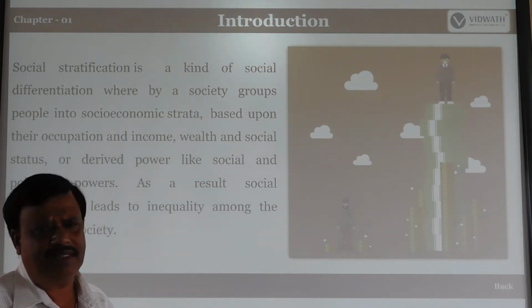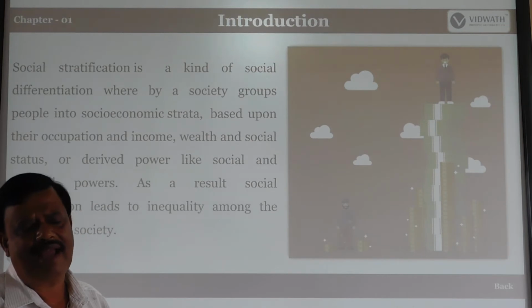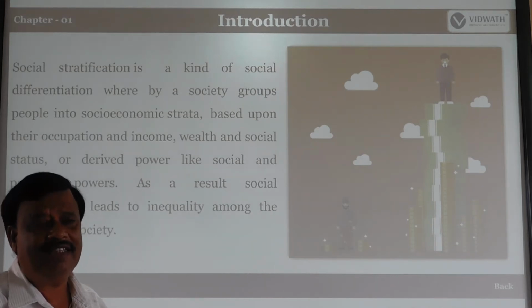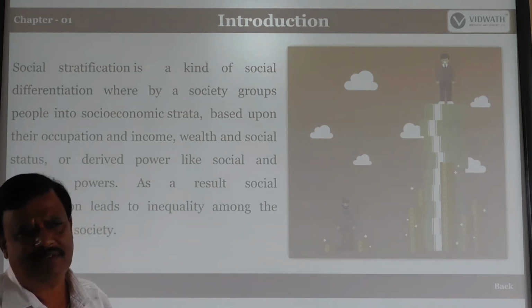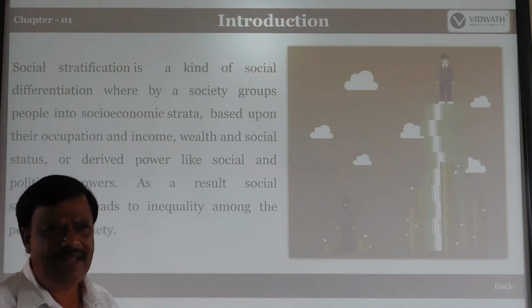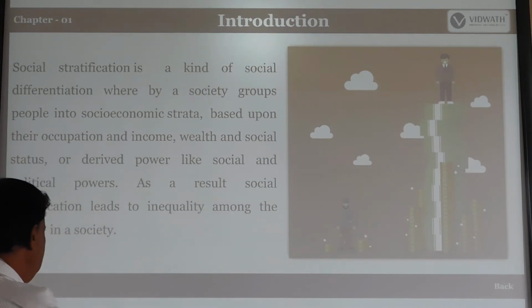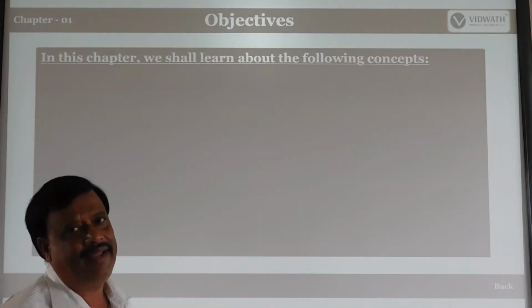So social stratification means we divide the people in our society on the basis of gender, class, caste, income, occupation, professions, political power, education. On the basis of such factors, we can divide the people of society. That is called social stratification. Are you clear? Okay.